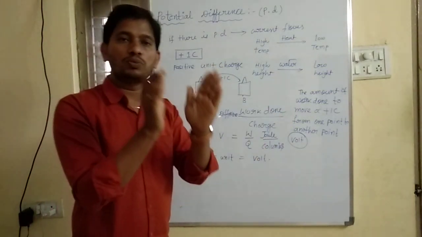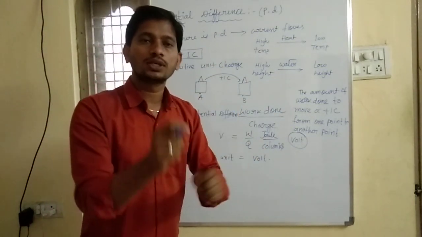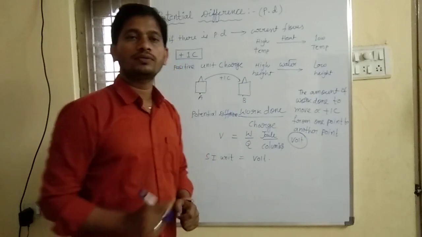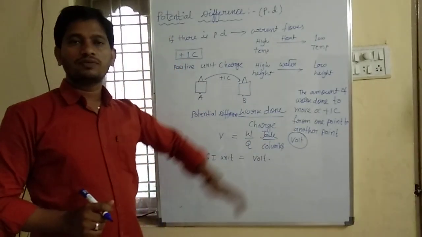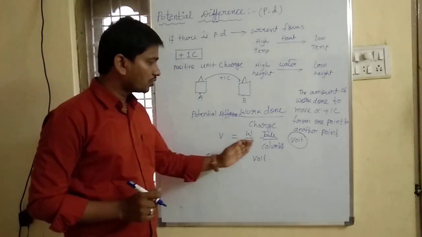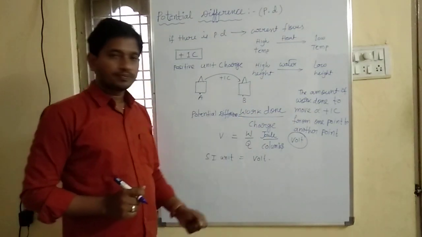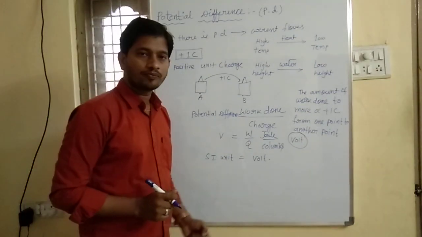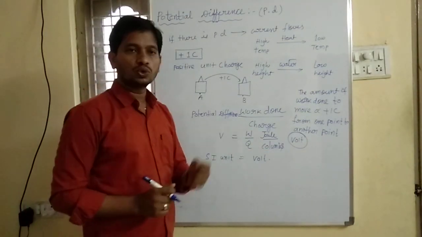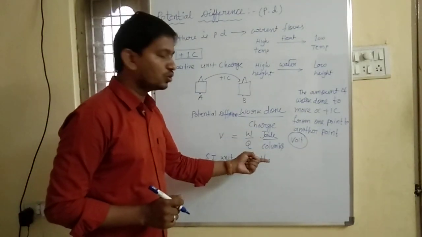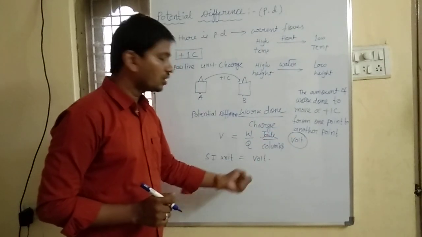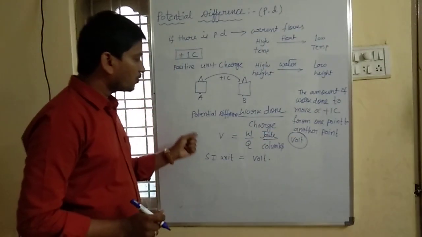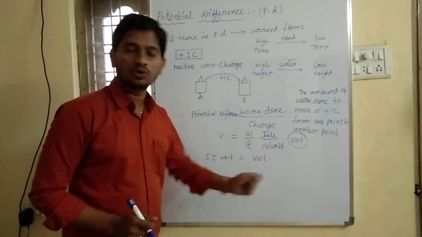Work done to move a unit positive charge from one point to another point is nothing but potential difference, which is equal to work done by charge. The SI unit of work done is joules, and the SI unit of charge is coulombs. So joule per coulomb has a special name, that is called volt. So the SI unit of potential difference is volt.